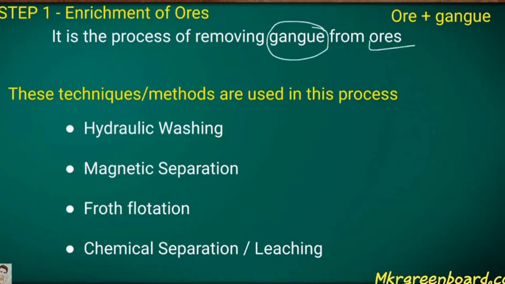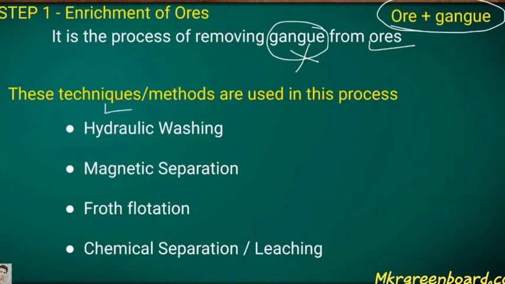It is the process of removing gangue from the ore. So we can get the maximum concentration of the particular metal.